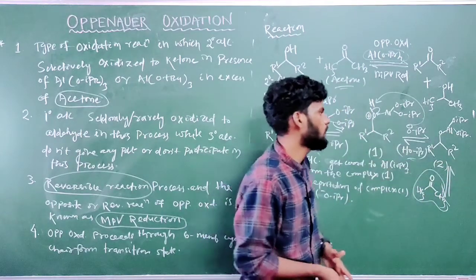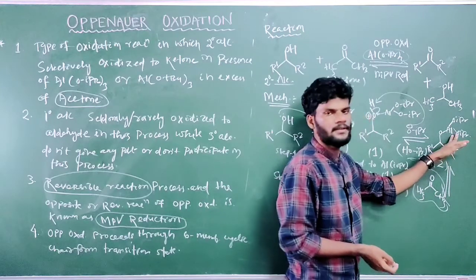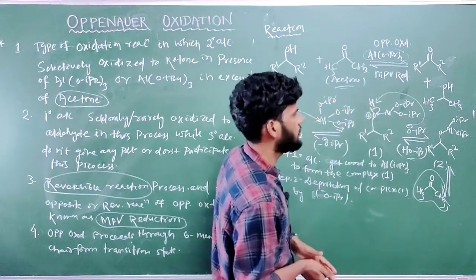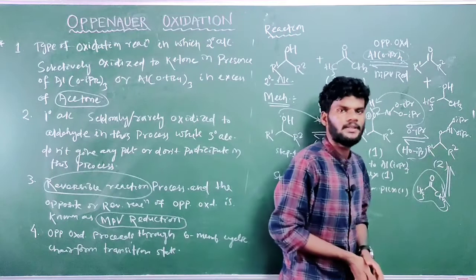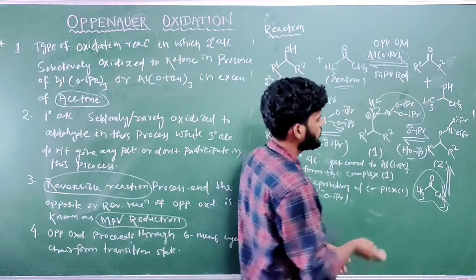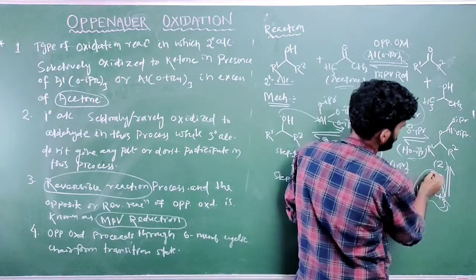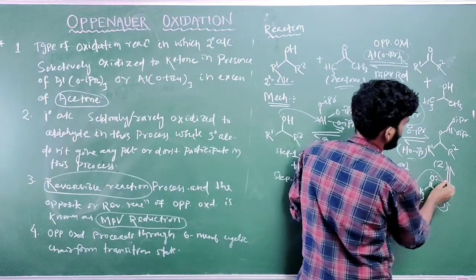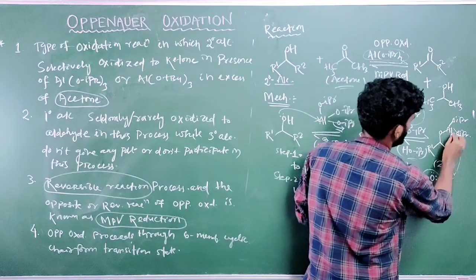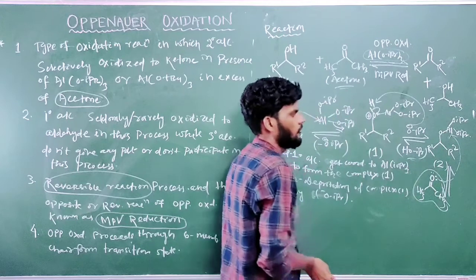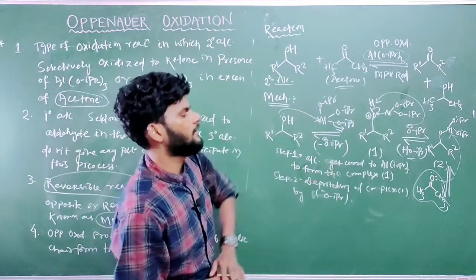Aluminum is electron deficient, a kind of Lewis acid, so it will accept electrons. The oxygen lone pair coordinates through a coordinate bond to the aluminum of this intermediate.